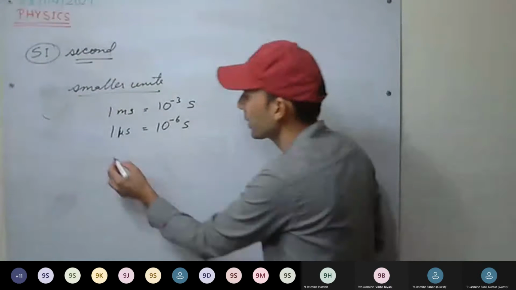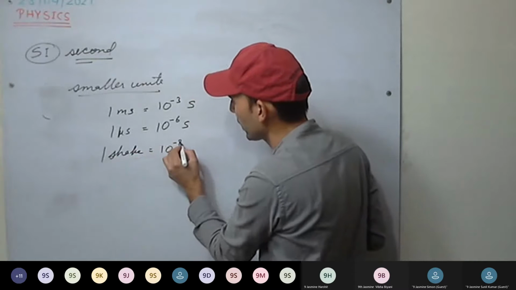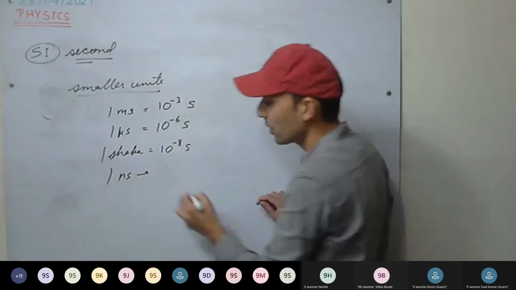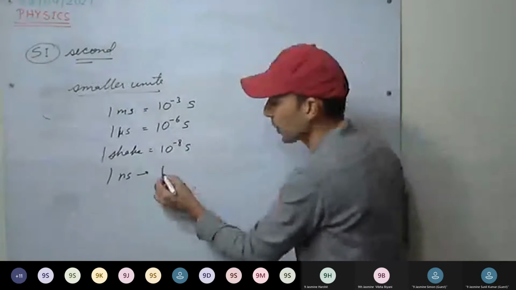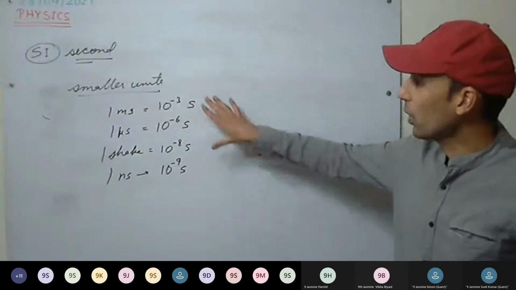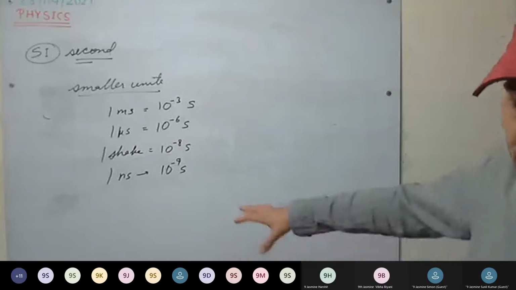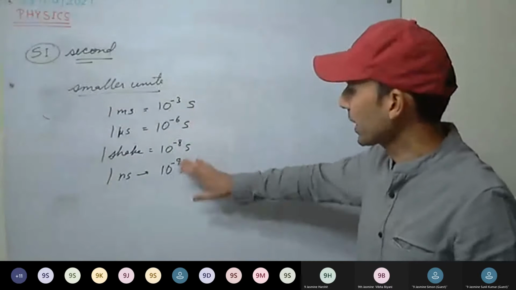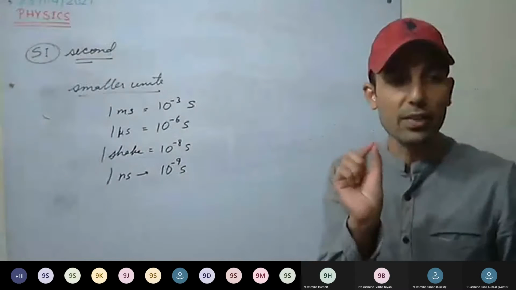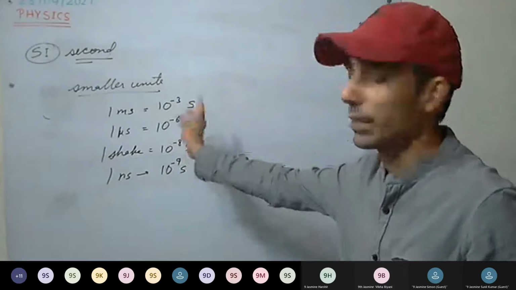Next is the shake. One shake is how much? 10 raised to power minus 8 second. Or 1 nanosecond, it will be how much? Nano means 10 raised to power minus 9 part of a second. So these are smaller units of time: millisecond, microsecond, nanosecond, or shake. When we have to measure very small time, a very small fraction of the second, we use these.